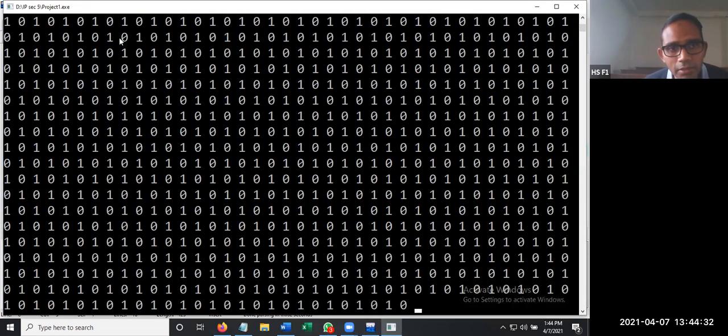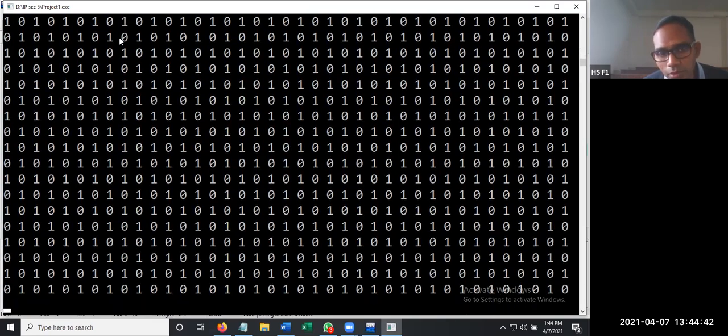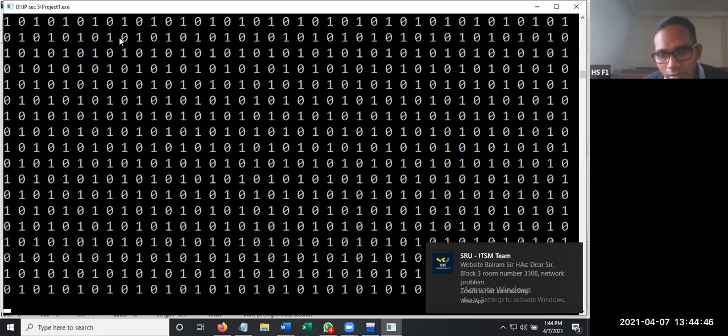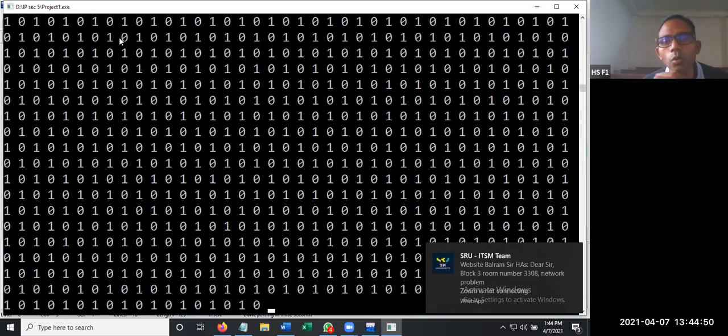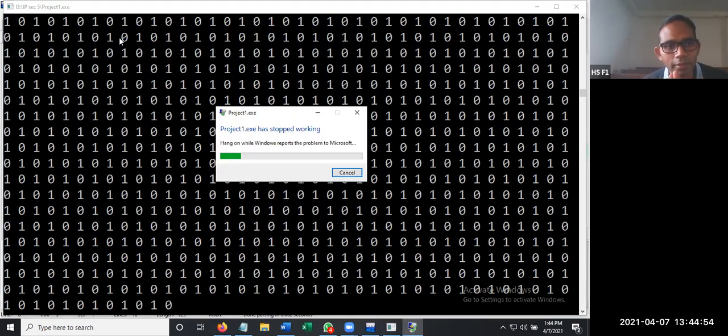Now what happens? It is calling itself, where the values printed are 1 and 0. This process continues. The only thing you can do as of now is close this particular window, which is showing the output. It stopped somewhere.